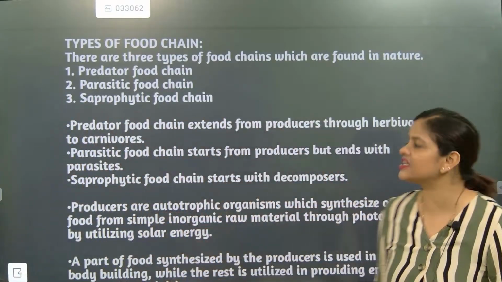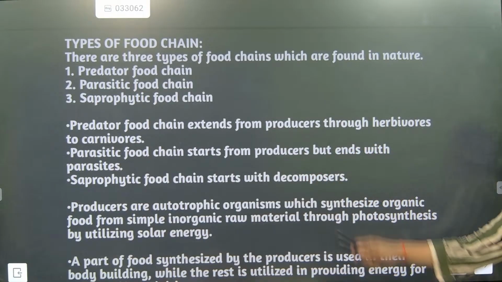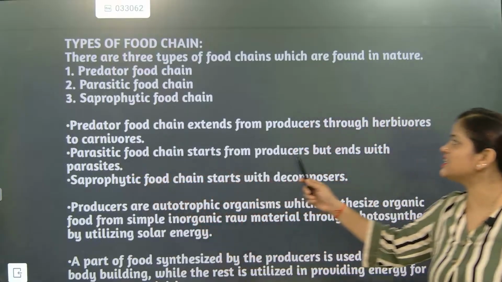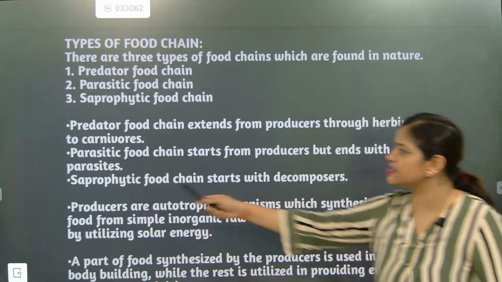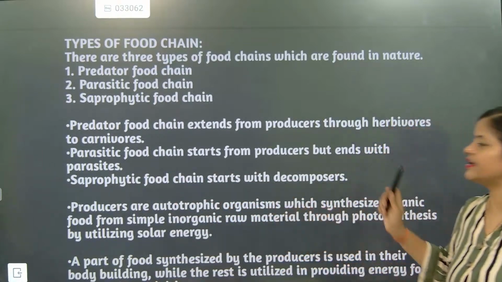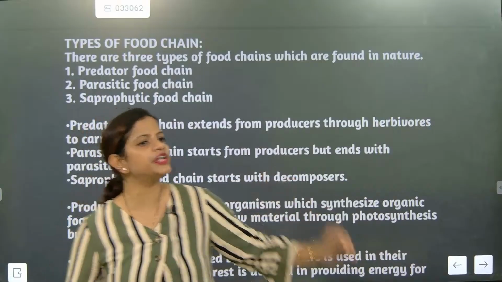Now let's have a discussion about it. The predator food chain extends from producer through herbivores to carnivores. Understood? The parasitic food chain starts from producer but ends with parasites. Now the saprophytic food chain starts with decomposer. Why?